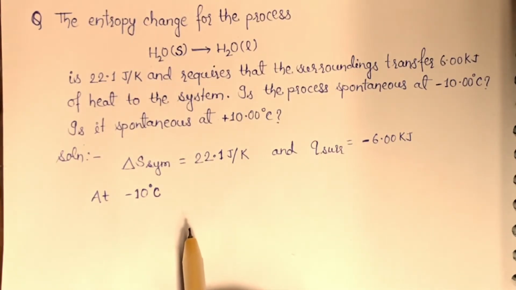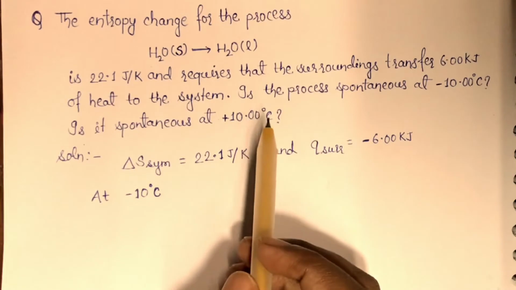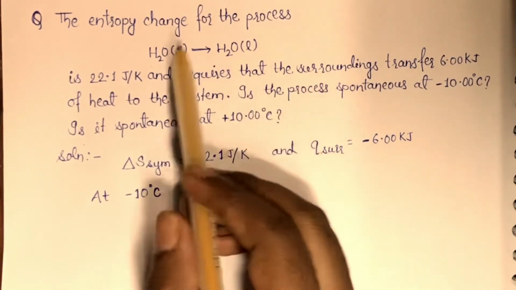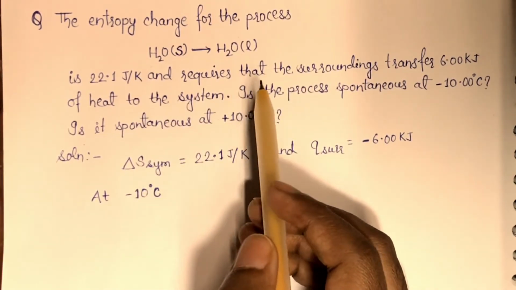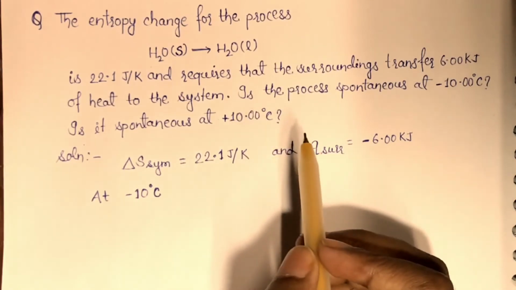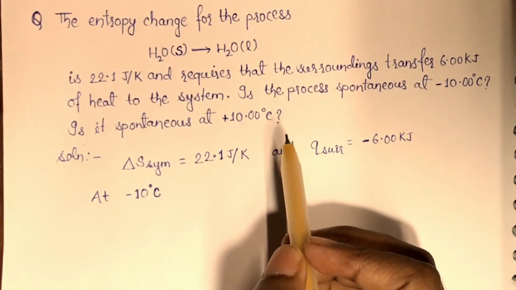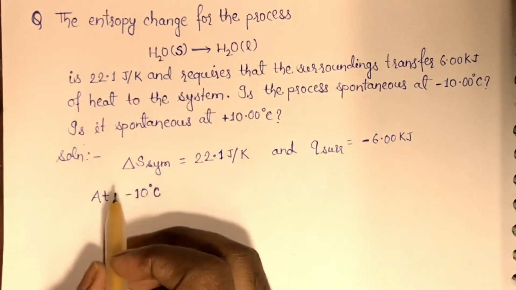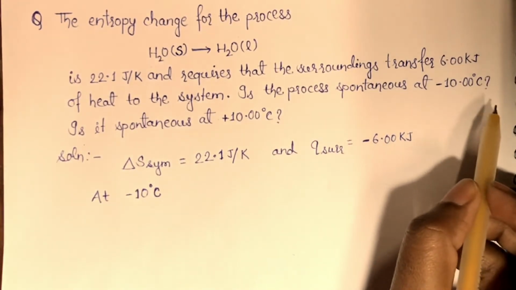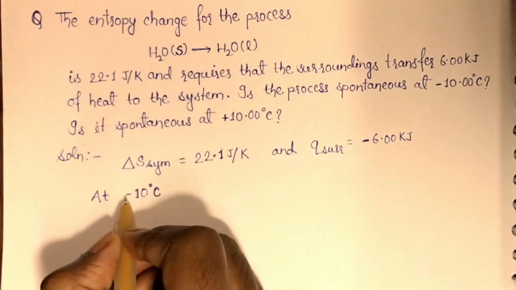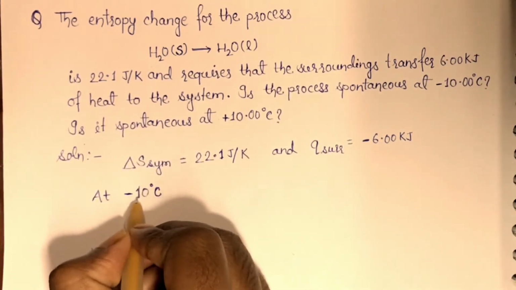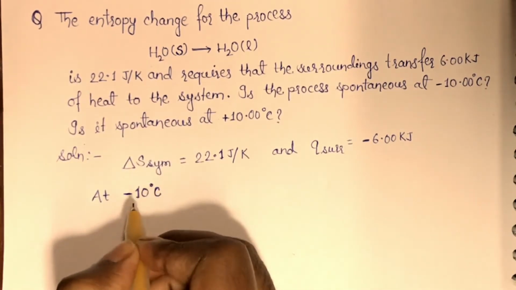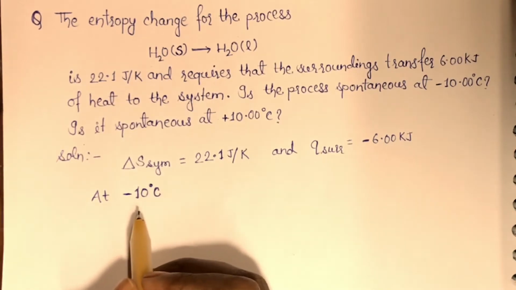If delta S universe is positive, then the process will be spontaneous, and if delta S universe is negative, then the process will be non-spontaneous. First of all, we will check at minus 10 degrees Celsius.